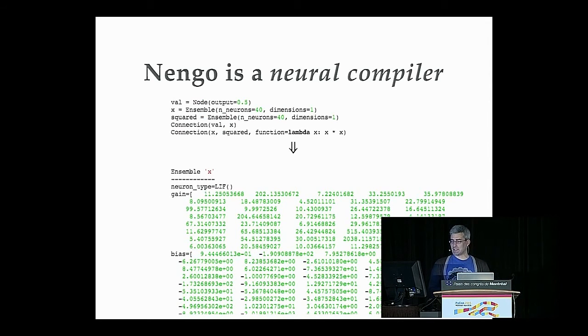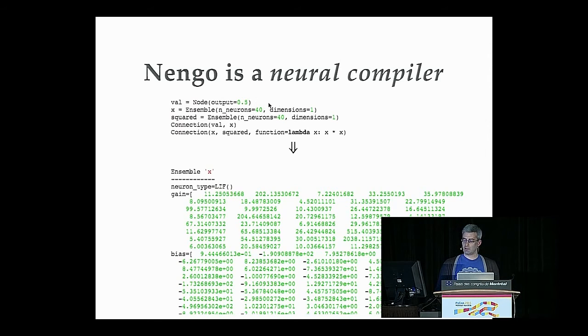Nengo, analogously, is like a neural compiler. We specify a neural model in terms of what information or what values are being represented and transformed. So up here we have a node. A node is how we represent non-neural information. Like the current that we injected in that experiment, we need a way to start off our simulations. So we call them nodes.